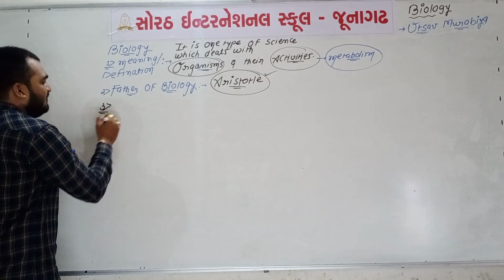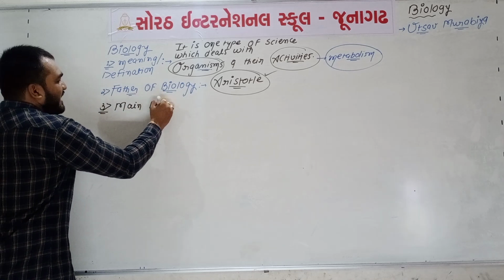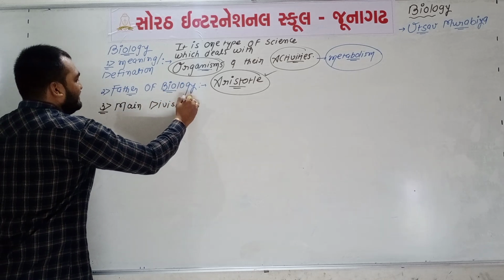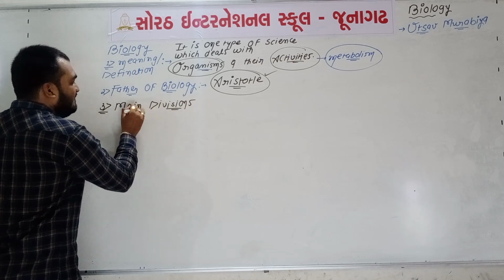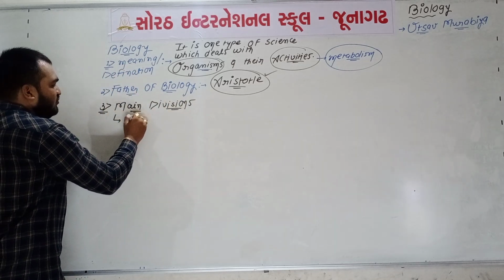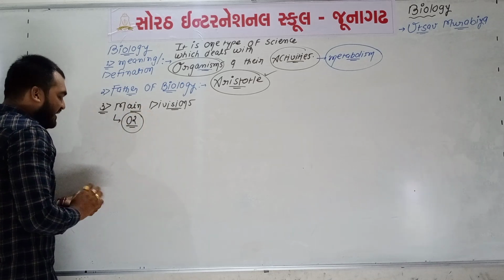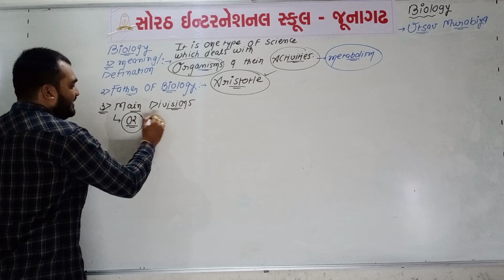Point number 3, if we talk about the main branches or main divisions of the subject biology, there are two main branches.